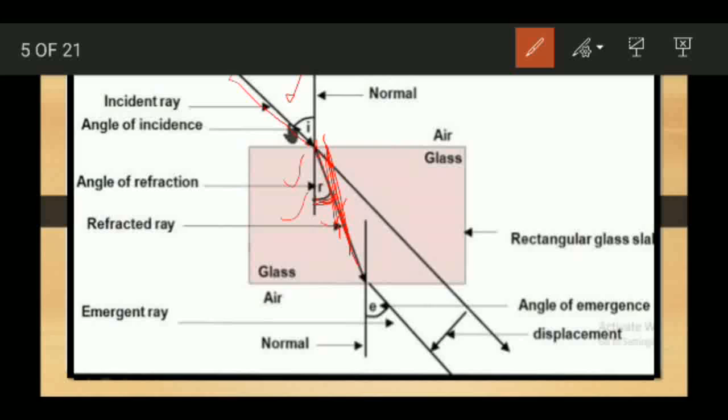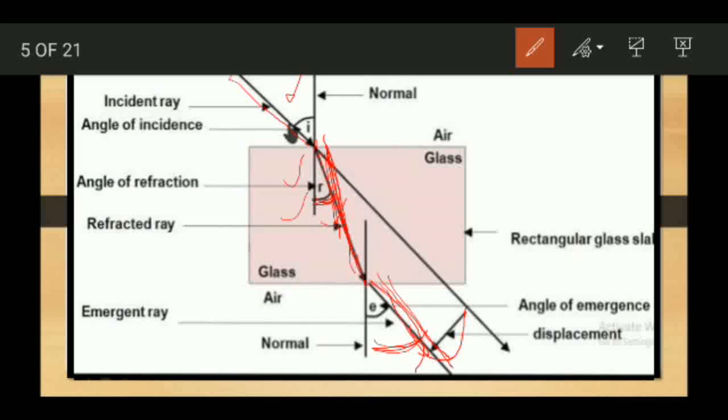Now when the ray of light leaves the glass slab, what happens? It comes out from the glass slab into the air. The speed of light is again increased here, and hence the ray of light bends away from the normal. Away from the normal means this side. Now the ray of light which emerges out of the glass slab is known as the emergent ray of light, and again we can see it is making an angle with the normal. This angle is known as the angle of emergence.